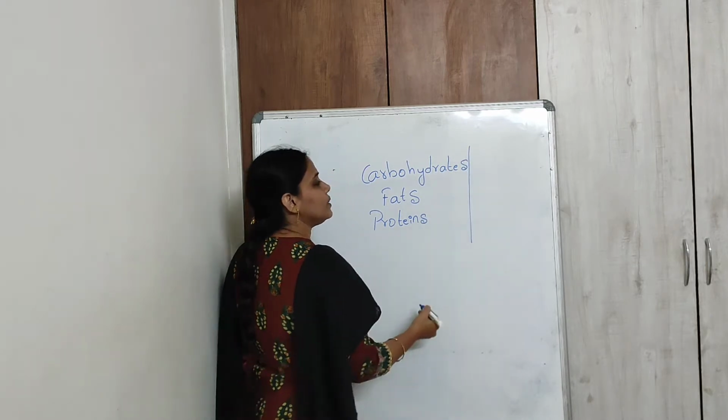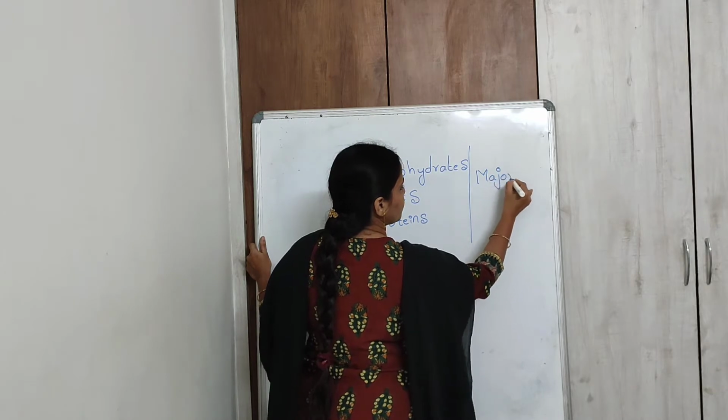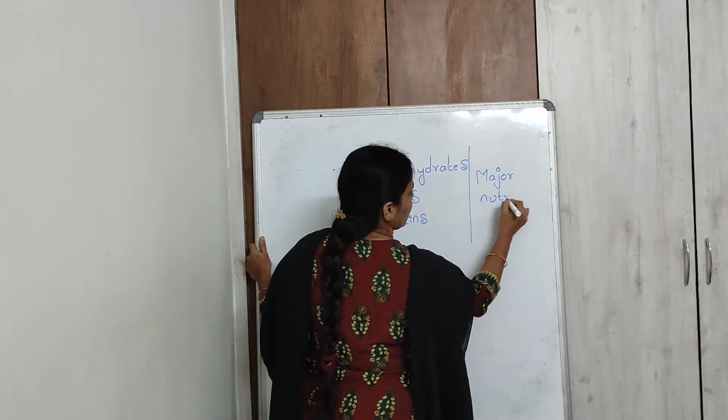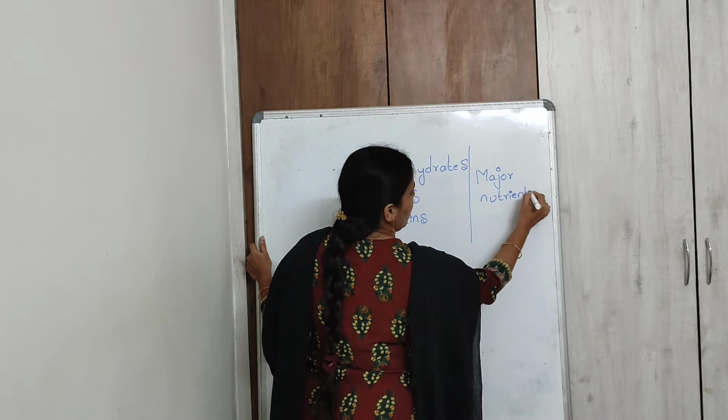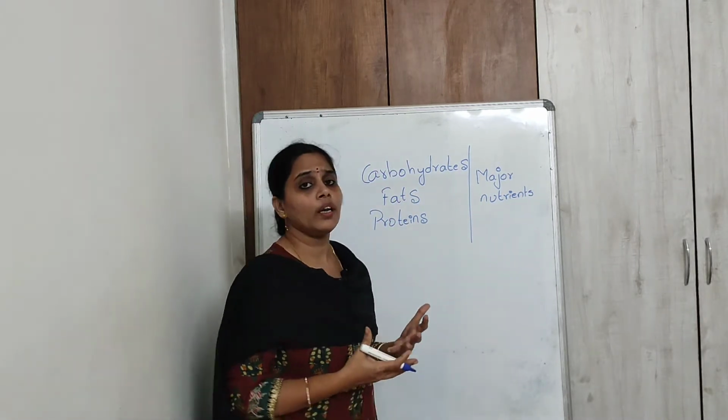So these are considered to be the major nutrients of our body, and every nutrient has its own function.